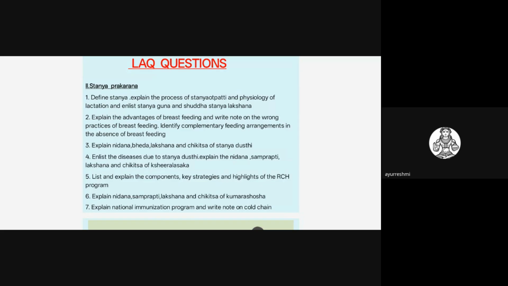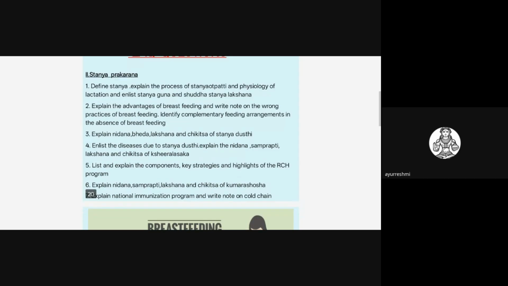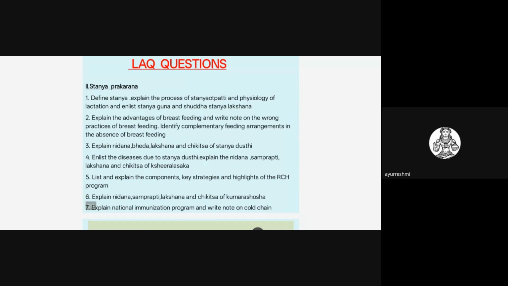So wrong practices of breastfeeding also you should write. You should not give anything. Exclusive breastfeeding should be given till the 6 month, and you should not give any of the other top feeds. You have to write. So identify what the complementary feeds are in the absence of breastfeeding. Also you have to write.